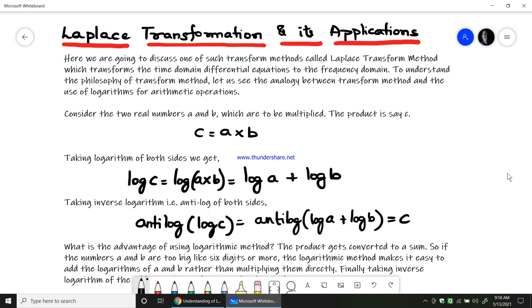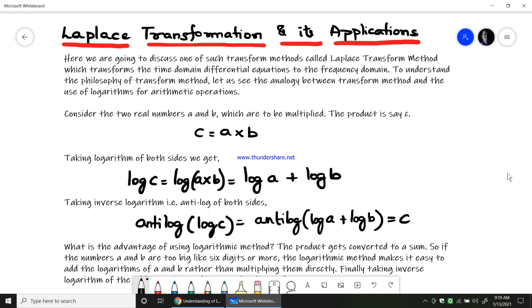So similarly here, if I have an AC network in time domain, normally we try to write an integral differential equation when we have a capacitor, inductor and resistor connected in series. If such equations are to be solved, solving in time domain becomes very difficult. So in order to overcome that problem, what we do is convert time domain to frequency domain. Conversion of time to frequency domain is what the Laplace transformation does, and when the frequency domain comes into the picture, it becomes very easy for us to solve those equations.